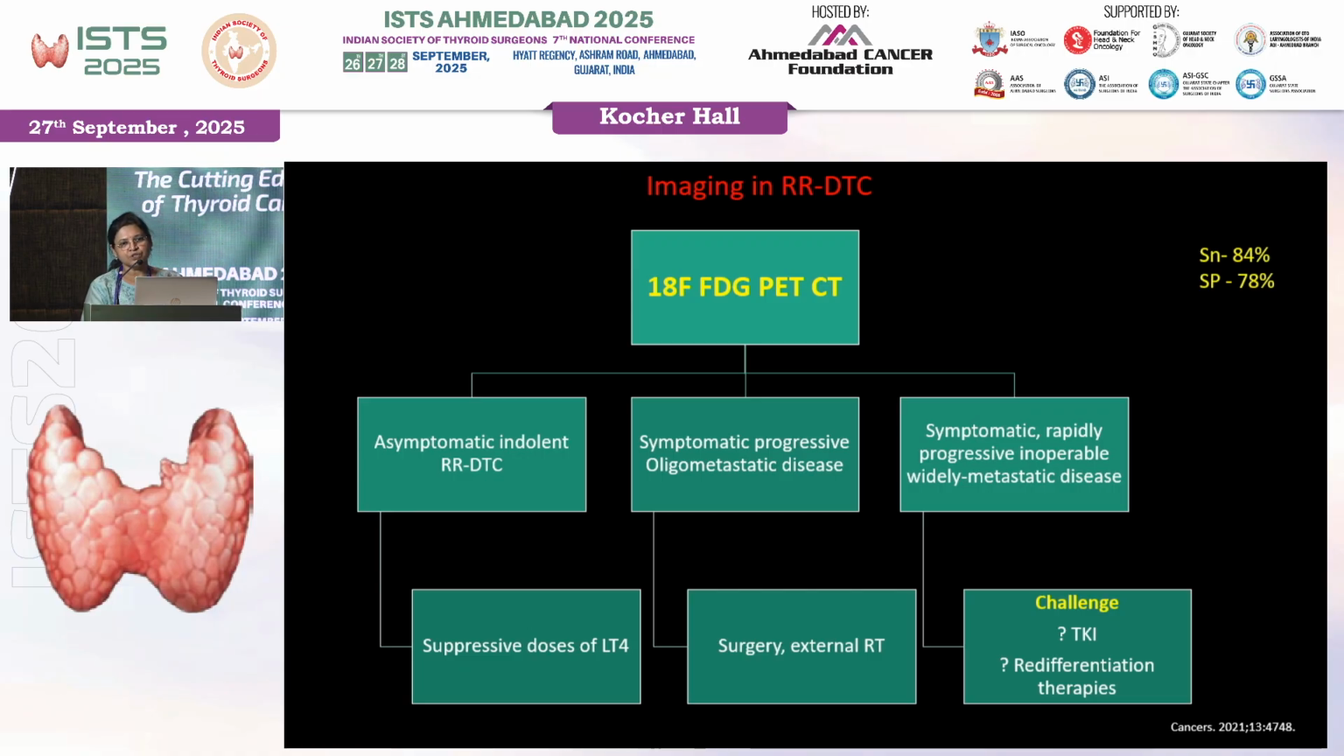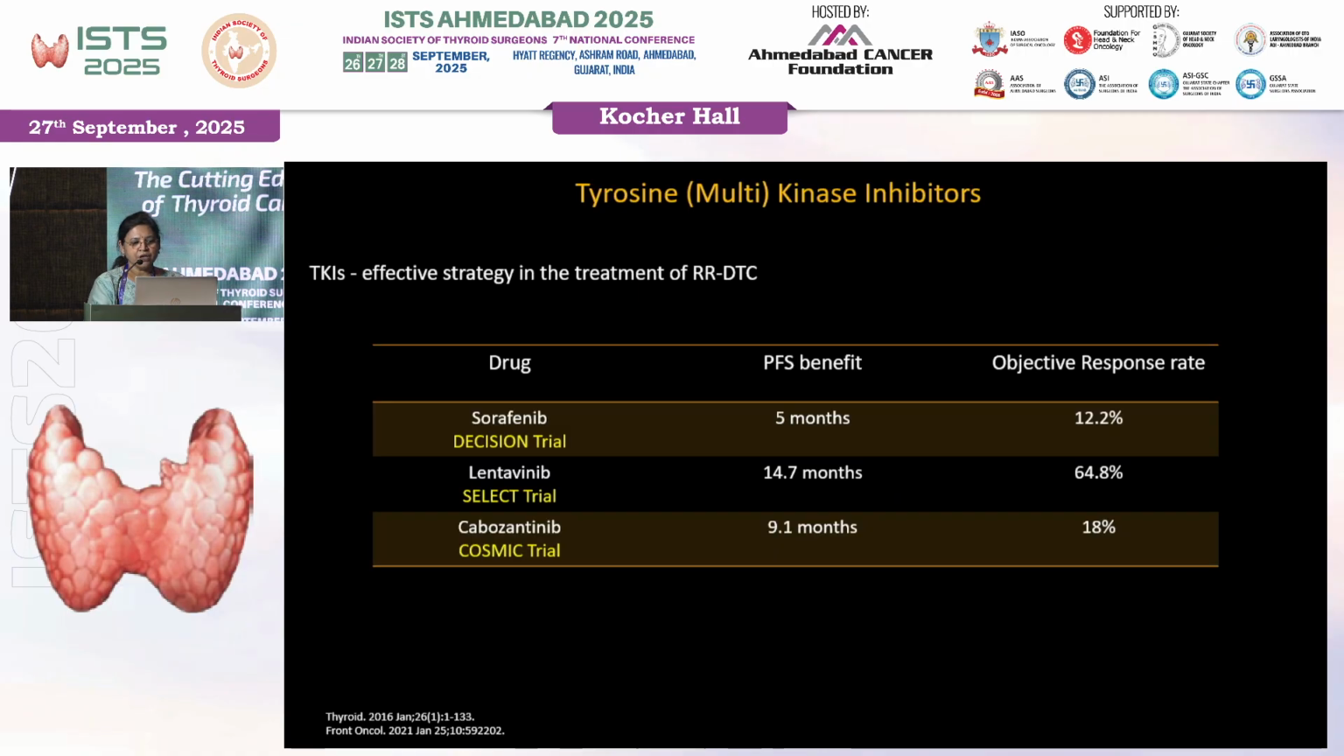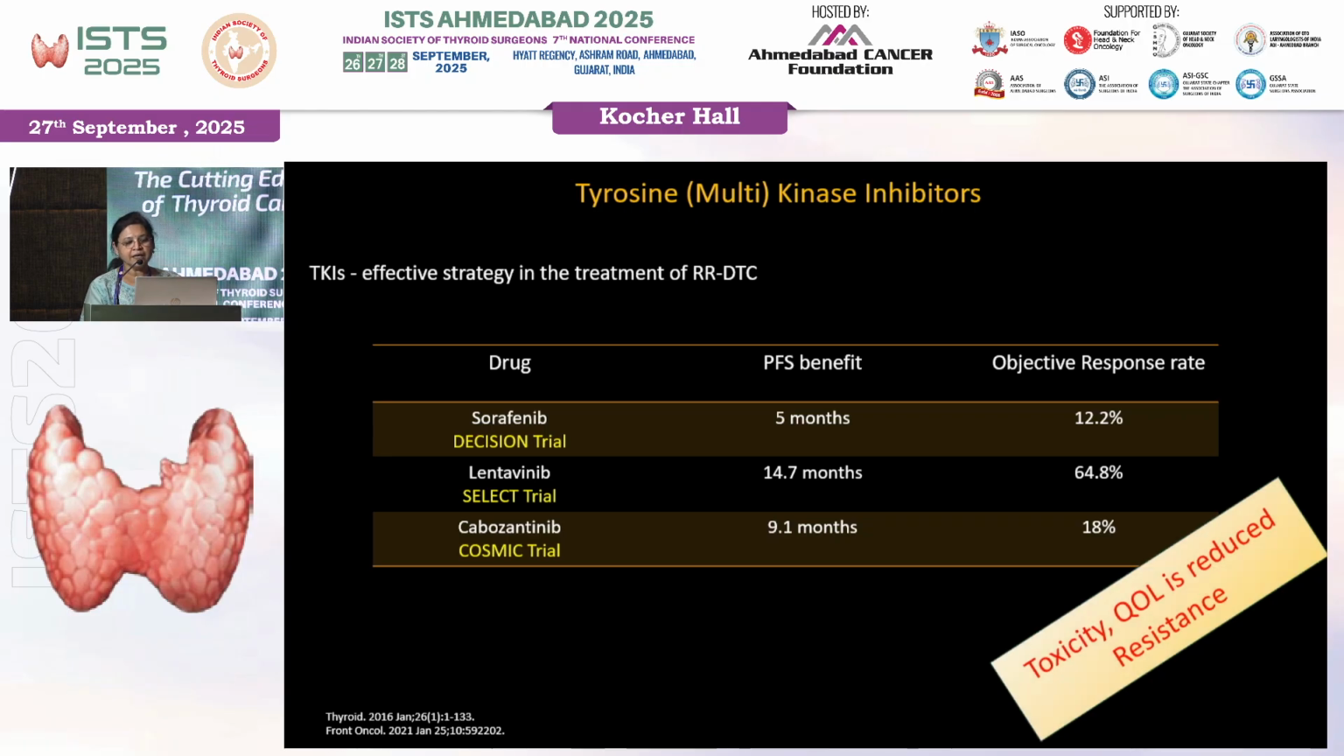So then comes the challenge. What do we have to offer? TKI, redifferentiation therapies, whether they help, or there are some nuclear medicine therapeutics which we could offer. So coming to TKI, we have multiple TKIs that have been used: sorafenib, lenvatinib, and cabozantinib. Out of all these, lenvatinib has been promising, but the problem with all these TKIs is that there's a lot of toxicity. The quality of life of the patient is reduced, and they often develop resistance once they are given for not more than 1 to 2 years. They will develop resistance to the drug, and it cannot be given further.